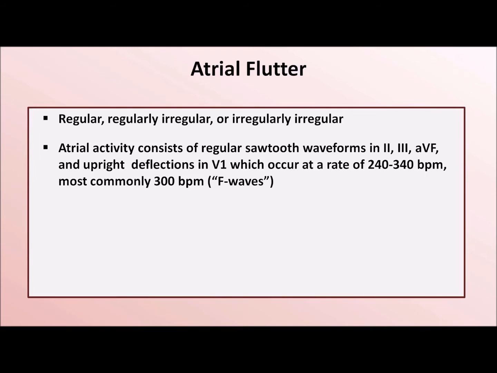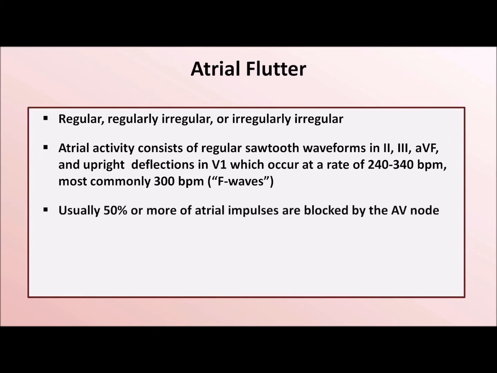Rates slower than 300 are typically seen in patients with very enlarged atria or those on class 1 antiarrhythmics. Rates faster than 300 are typical only for patients with unusual flutter circuits. The way I think about this is that the speed of a reentrant rhythm is largely dependent upon the physical size of the reentrant circuit. Therefore, as long as a patient has the same location as typical for the circuit in the right atrium, as long as the right atrium is normal in size, it makes sense for the flutter rate to be about the same.